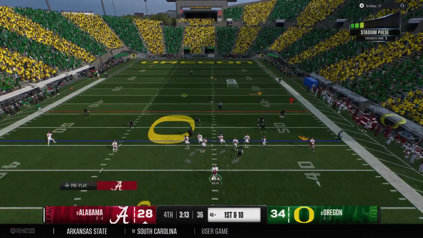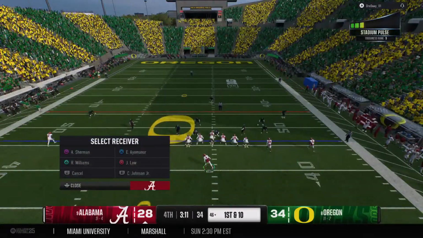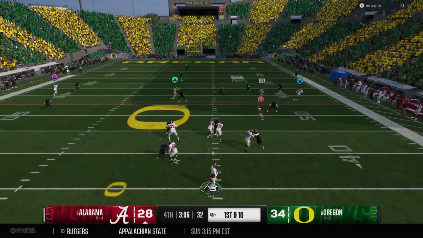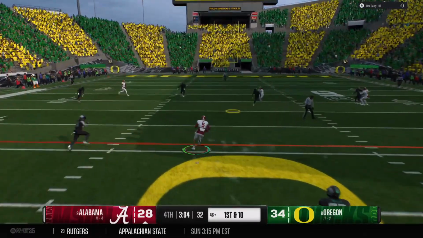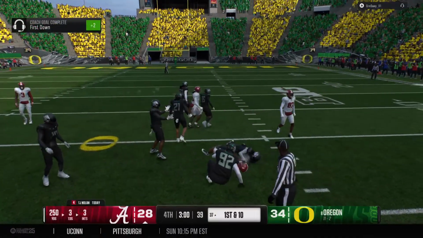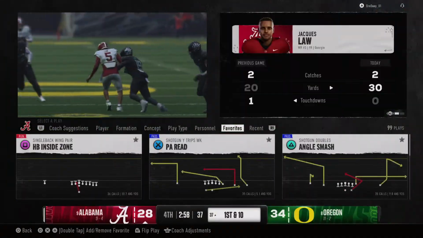Alabama comes up with the line quickly. The defense is spread all over the field, creating some one-on-one matchups, and the quarterback makes them pay for it. Caught over the middle. It's Law. They bring him down, but he was fast enough to get that first down yardage.